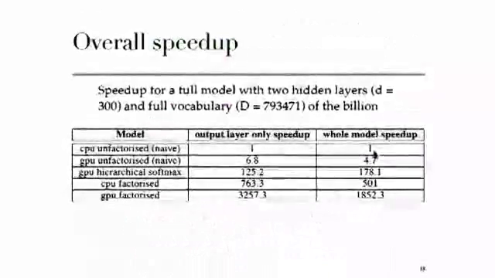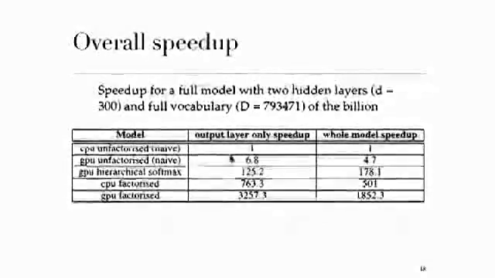And if we look at the overall speedup, comparing to the naive CPU unfactorized version, for the output layer only, using the GPUs instead is about 6.8 times faster. Our CPU factorized version is 700 times faster than the CPU unfactorized.